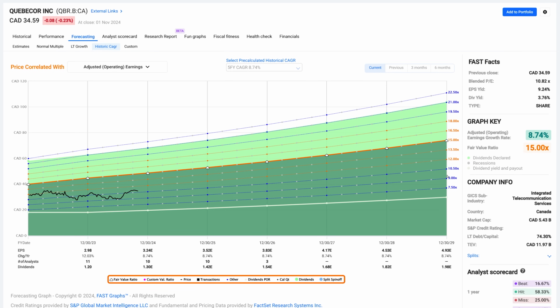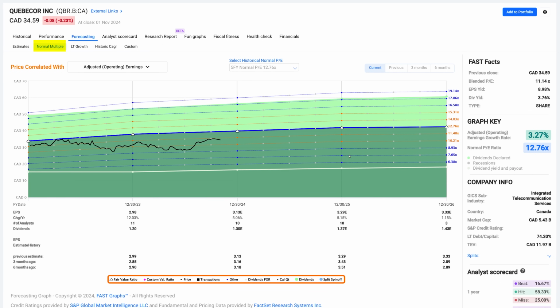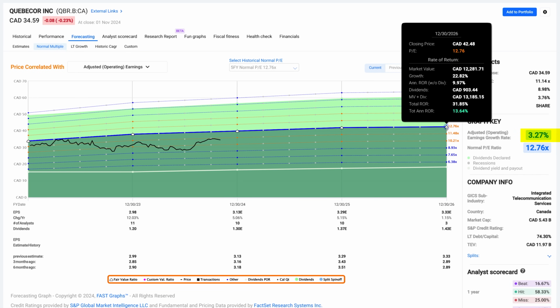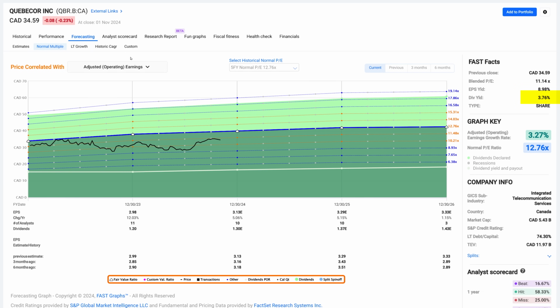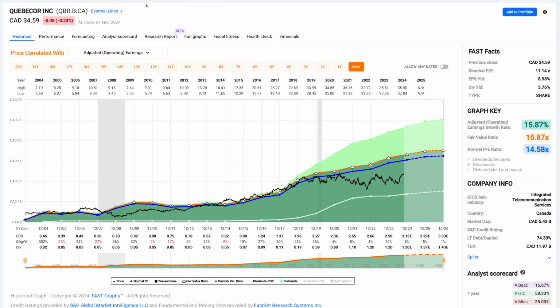These calculators allow me to run different scenarios, best case, worst case, mid case. So using the normal multiple on this stock of a PE of around 12.5 and a growth rate of 3.7%, I would get double-digit return potential here with a 3.76% dividend yield, as I've already discussed.